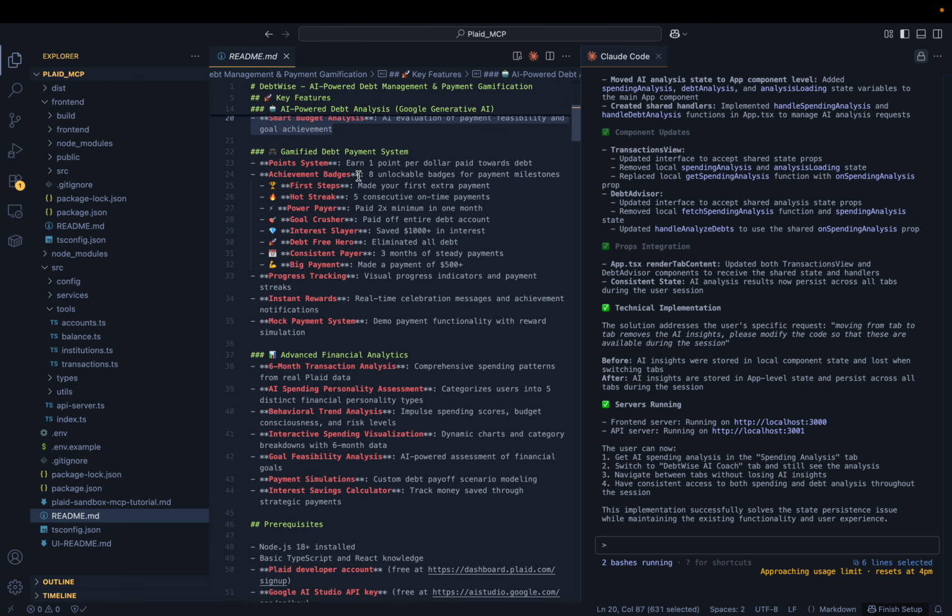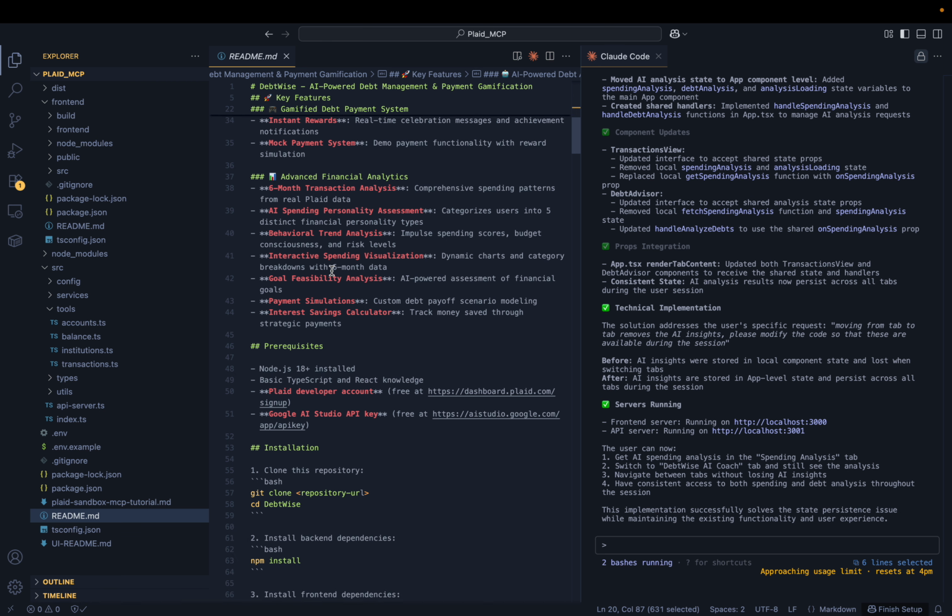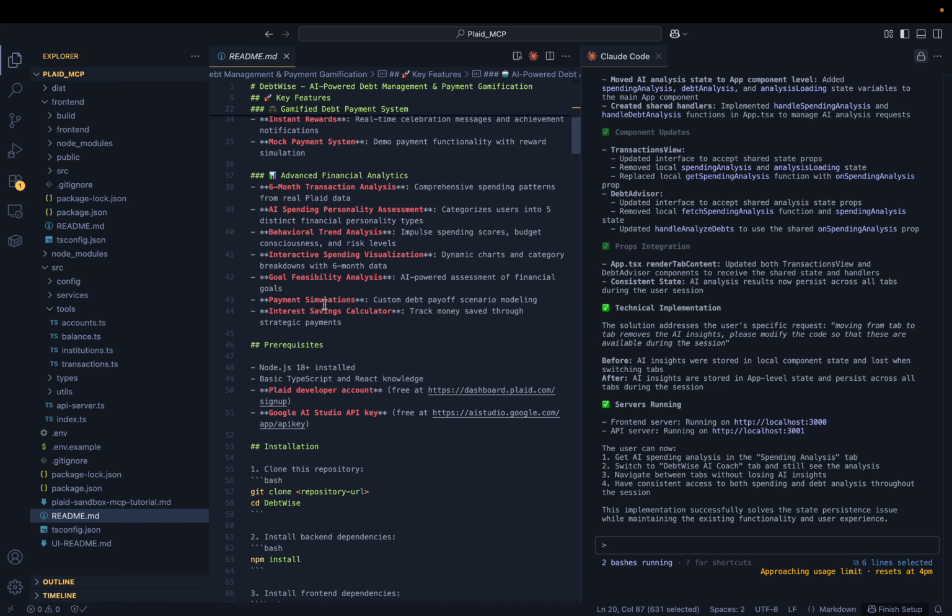Again, the gamified debt payment system, I already told you what the goals will be, and what badges this person will achieve. Again, advanced financial analysis, so this is already there.